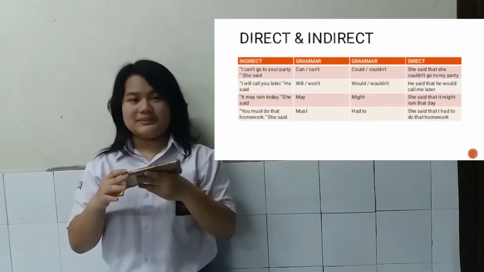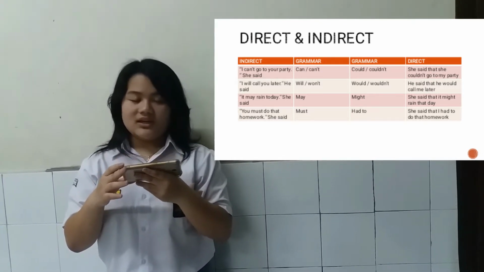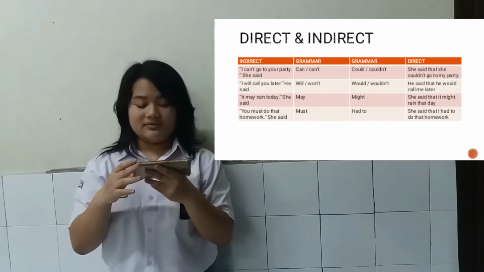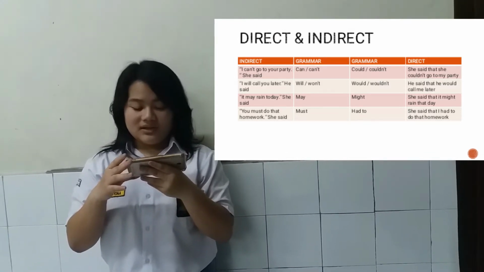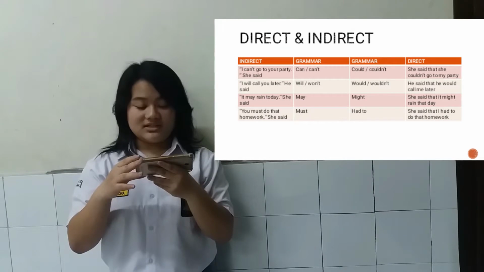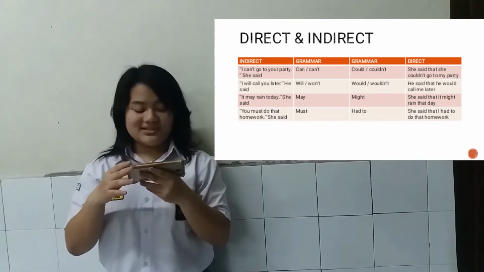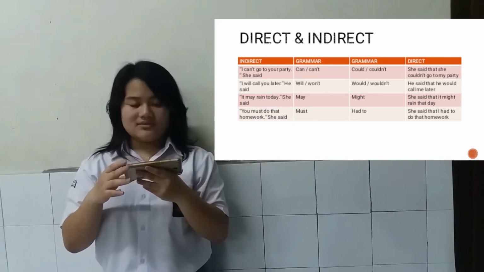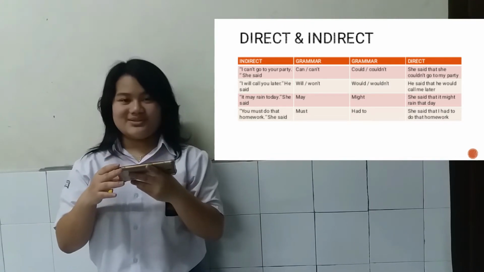The second one is the place description. If we use here, it will change into there. If we use this, it will change into that. If we use these, it will change into those.